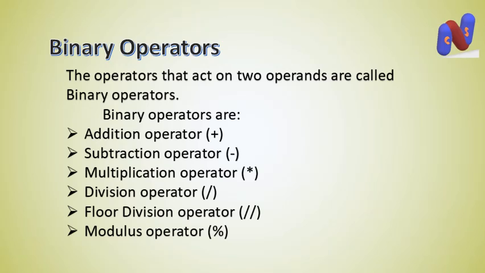Now here again focus on binary operators. These are binary operators: addition operator plus, subtraction operator minus, multiplication operator asterisk, division operator slash, floor division operator double slash, and modulus operator. Now the exponentiation operator. It is also available in Python.